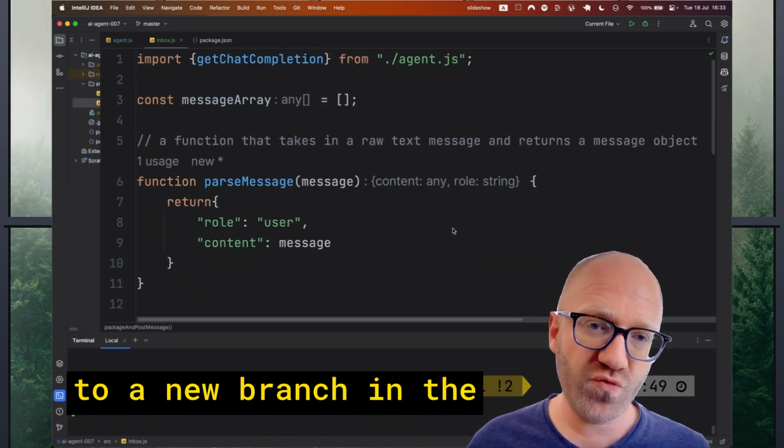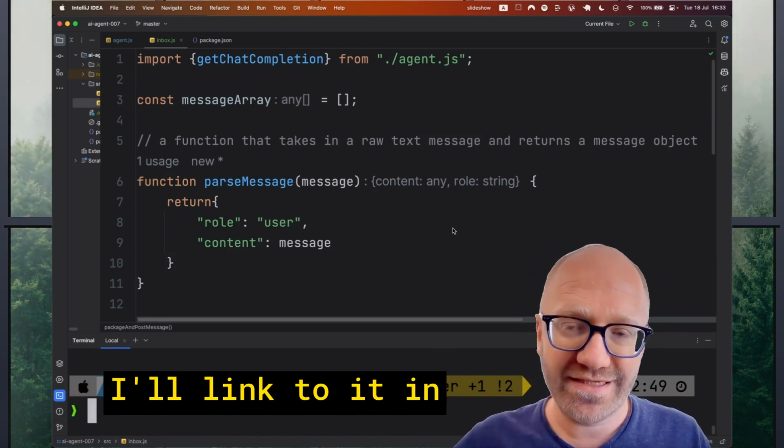I'm going to commit this to a new branch in the project repository. I'll link to it in the description.